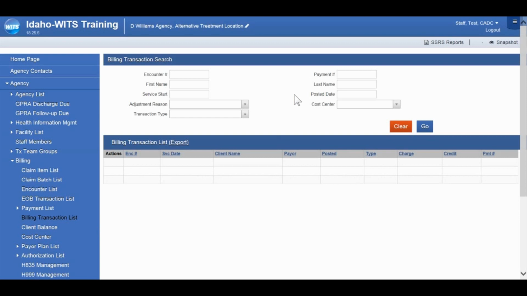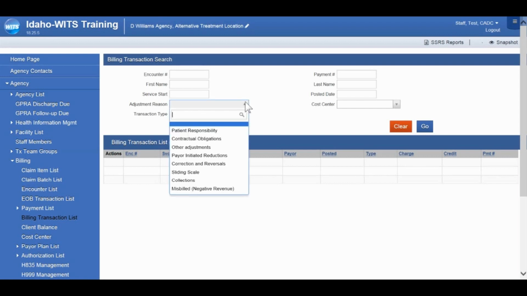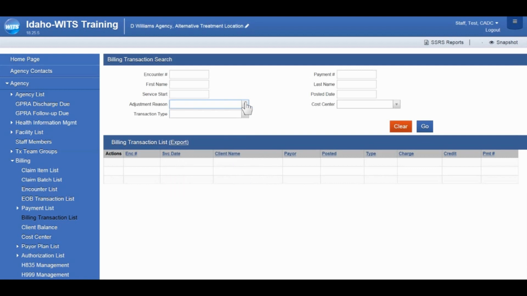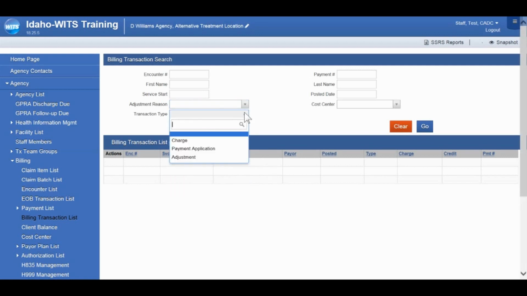You can look for a specific payment number, encounter number, client name, adjustment reason, transaction type. And each of these drop-downs will have options. And you can select what's appropriate and narrow your search by that field if you wish.